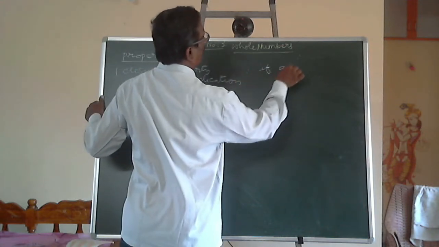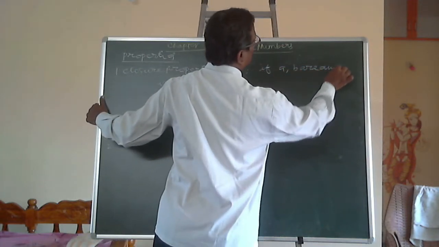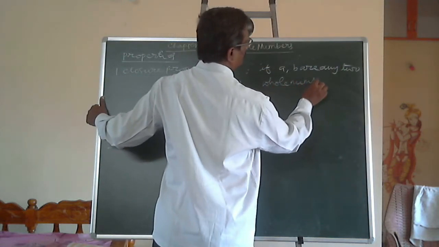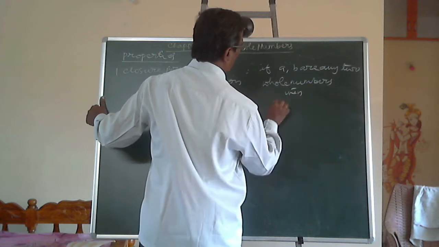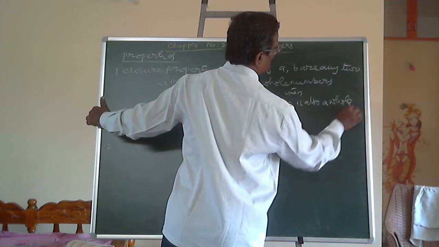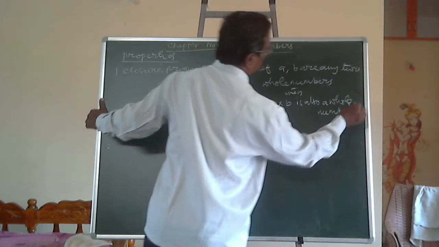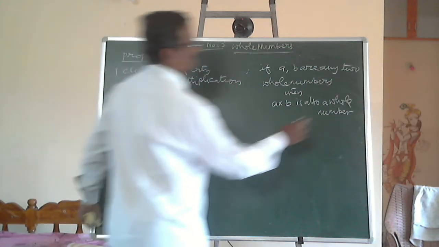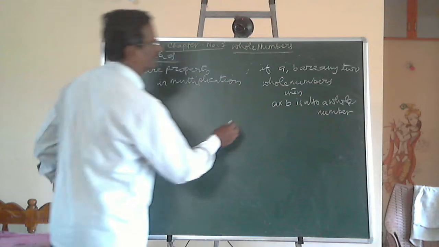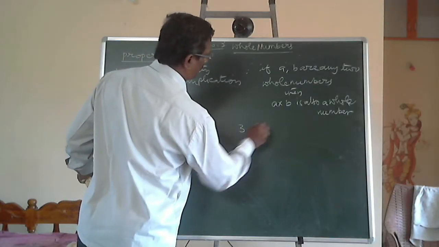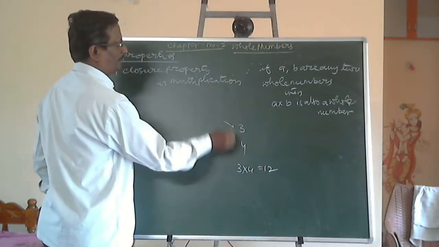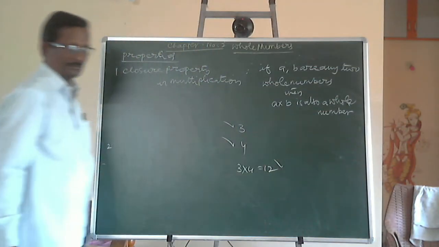If A comma B are any two whole numbers, then A into B is also a whole number. That is, 3 is a whole number, 4 is a whole number, 3 into 4 is equal to 12, which is also a whole number. Whole numbers, and the product is also a whole number.